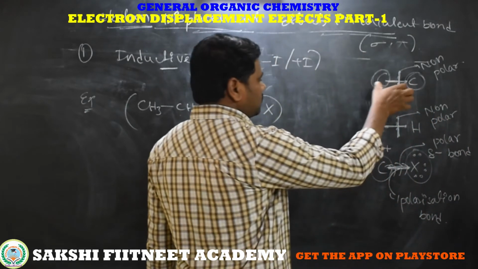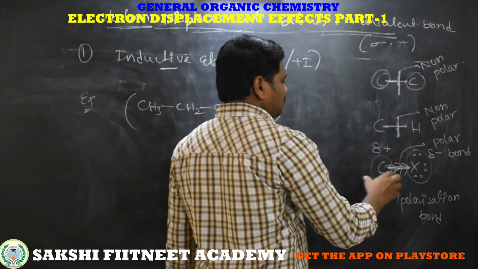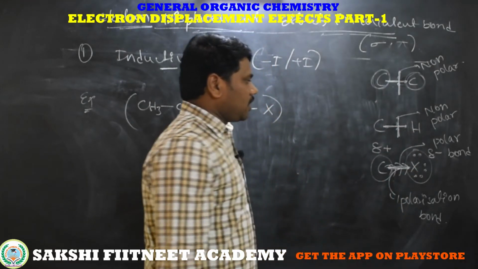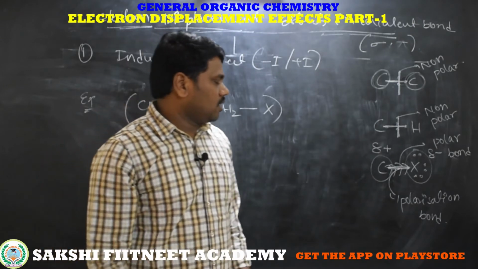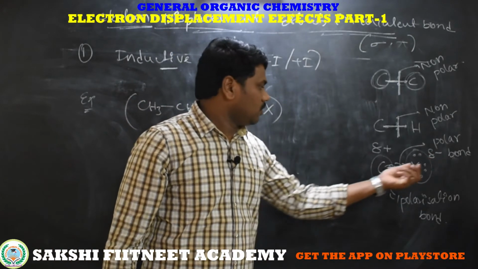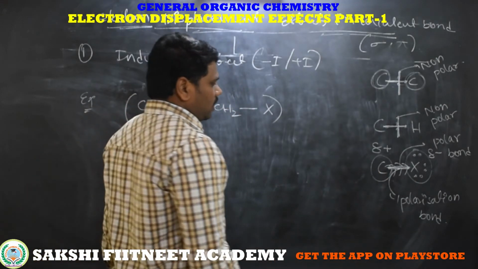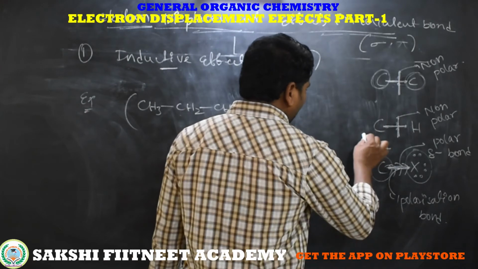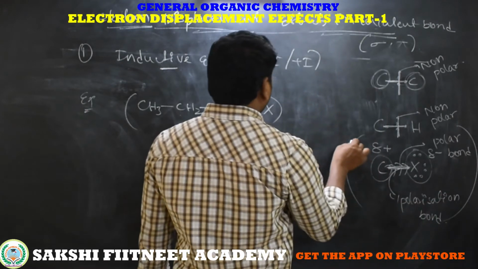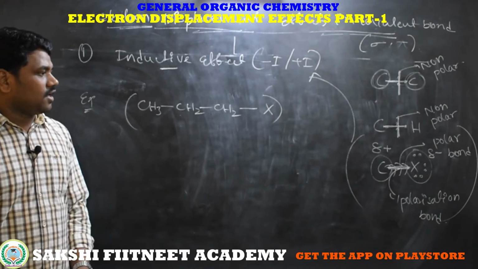If the bond is between similarly electronegative elements, it is non-polar, like carbon to carbon, carbon to hydrogen. But if the bond is between different electronegative elements, it becomes polar, giving partially negative on the more electronegative one and partially positive on the less electronegative one. That is called polarization, and the phenomenon is known as the inductive effect.